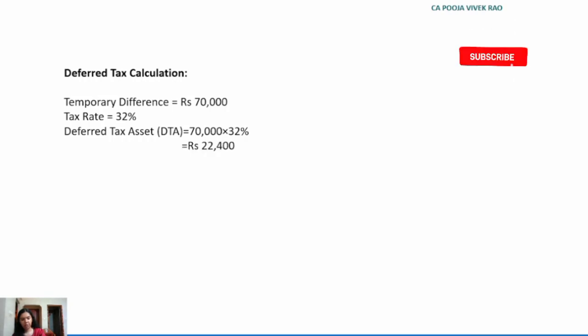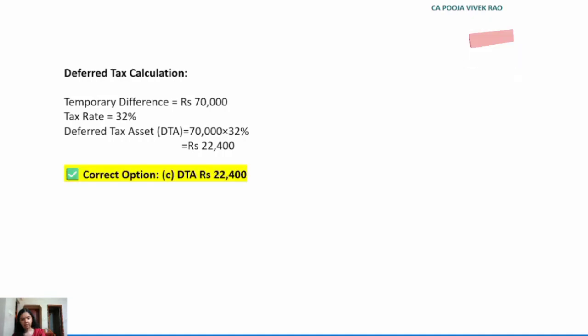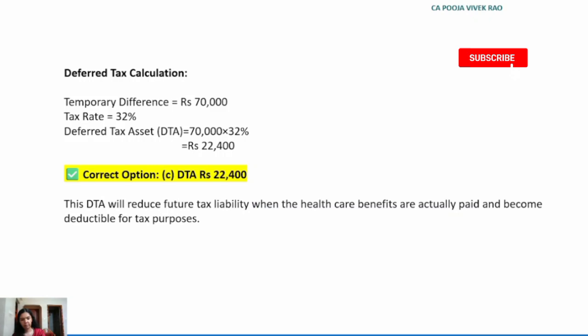Hence the correct option is option C, deferred tax asset rupees 22,400. This deferred tax asset will reduce future tax liability when the healthcare benefits are actually paid and then they become deductible for tax purposes. Hence, this benefit is recorded as a deferred tax asset today.